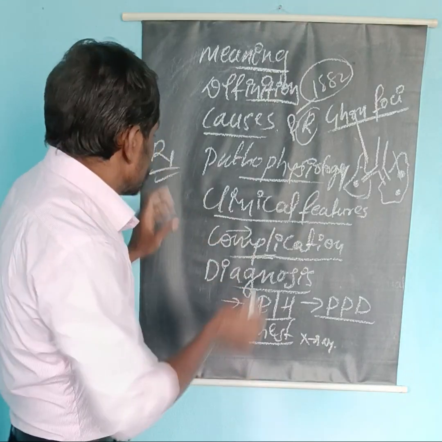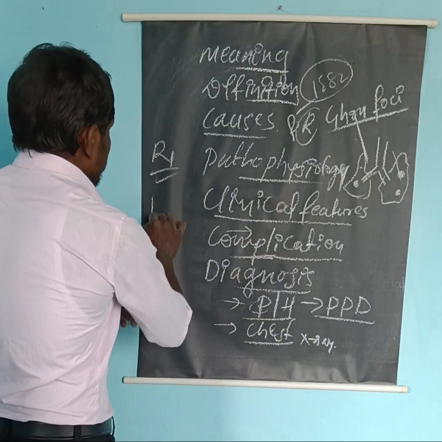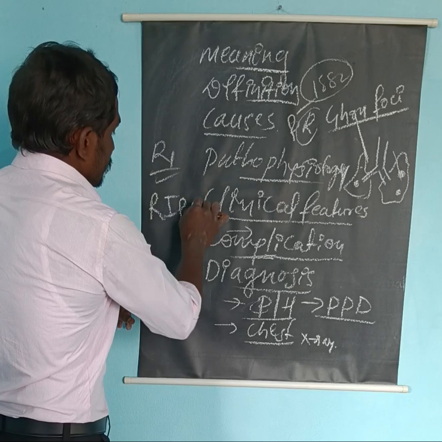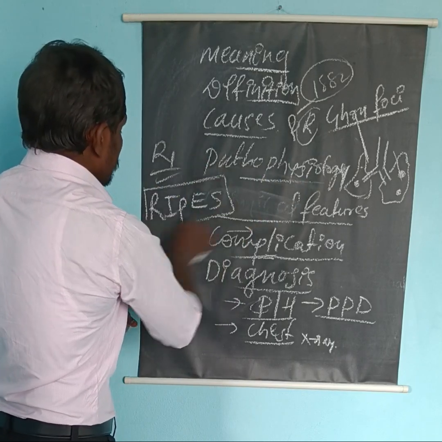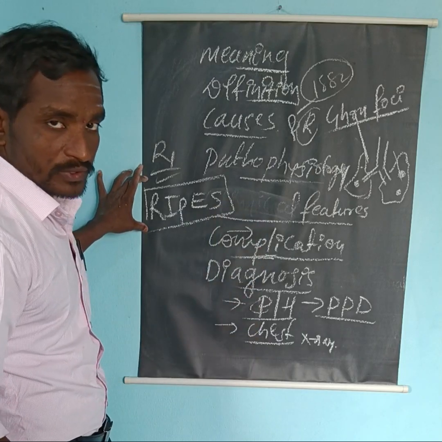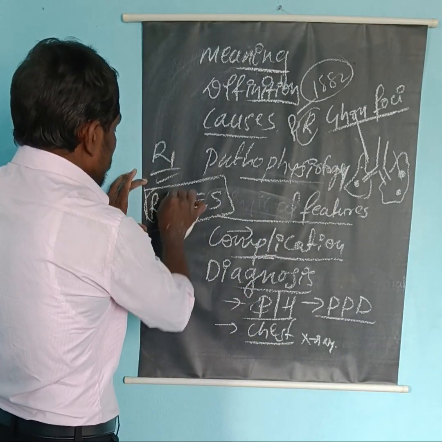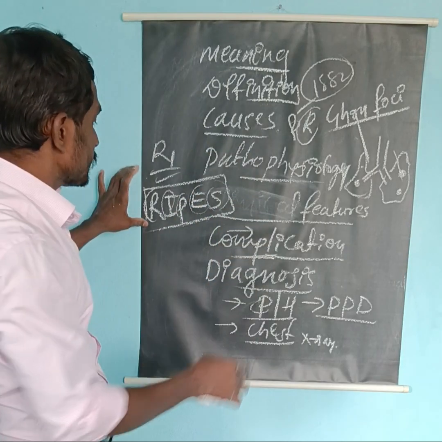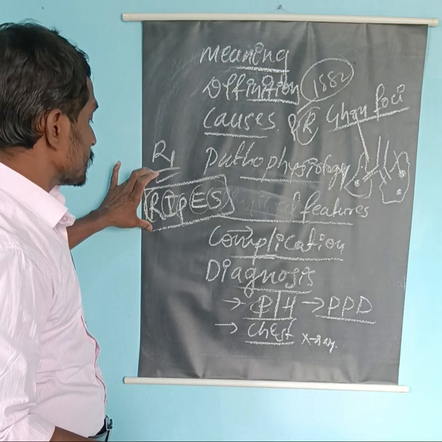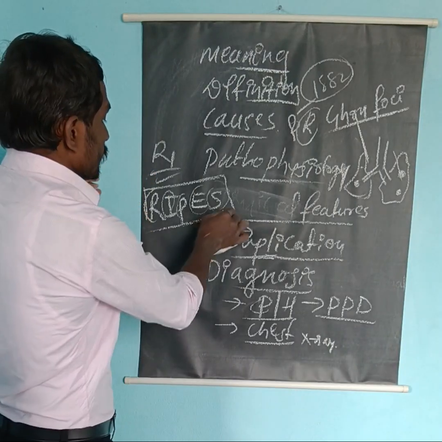Remember the word RIPES. That is the gold standard treatment for tuberculosis: rifampicin, isoniazid, pyrazinamide, ethambutol and streptomycin. These are the important drugs that are available to treat tuberculosis.